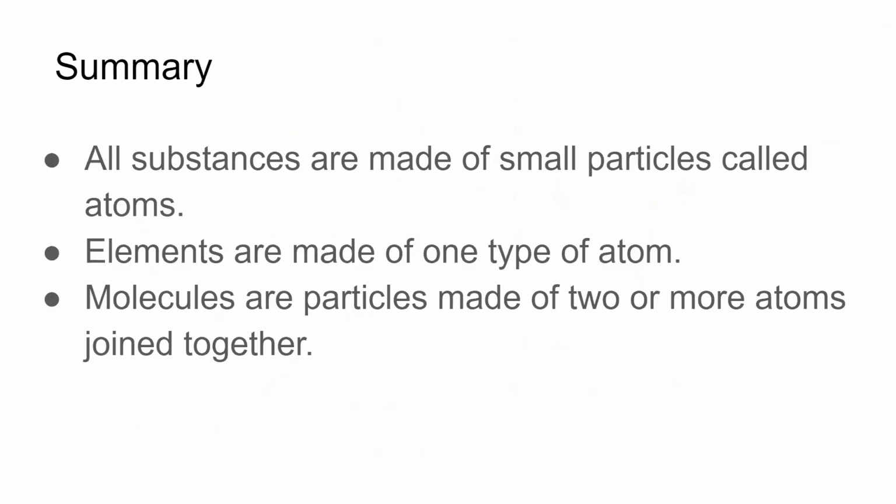Summary. All substances are made of small particles called atoms. Elements are made of one type of atom. Molecules are particles made of two or more atoms joined together.